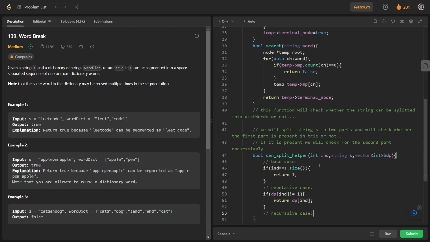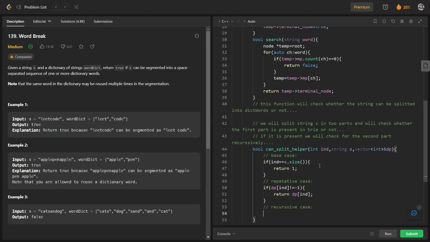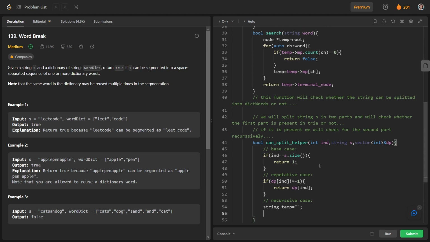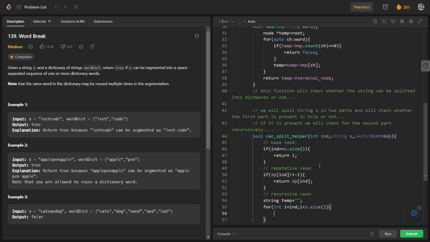So we will split the string in two parts. We can have a string temp here, and we will iterate from this index ind. So for int i equal to ind and i less than s.size, we will add these characters in temp: temp plus equal to s of i.